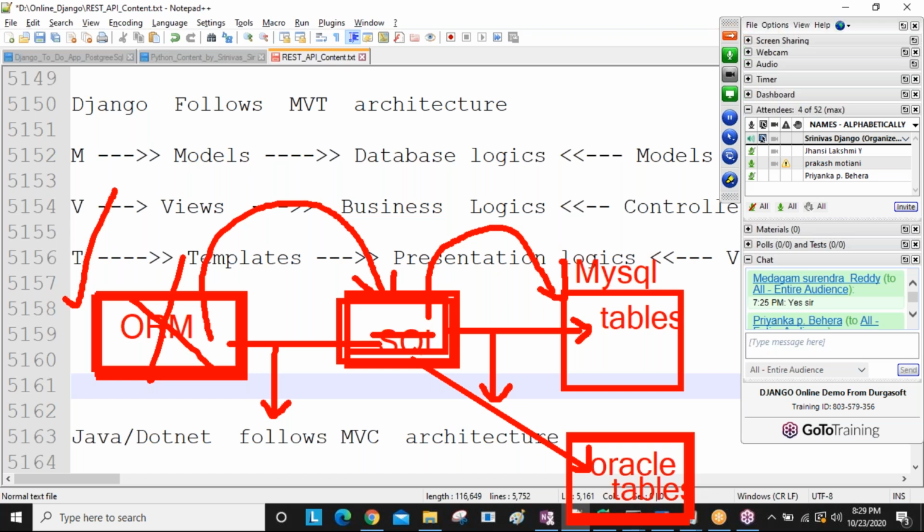Understand this one? And Django follows the DRY principle. DRY principle means don't repeat yourself. Write one time, use n number of times, guys. So simply it follows the MVT architecture only. In the coming sessions, some extra files also you are going to get. For example, one powerful concept, forms, is there.